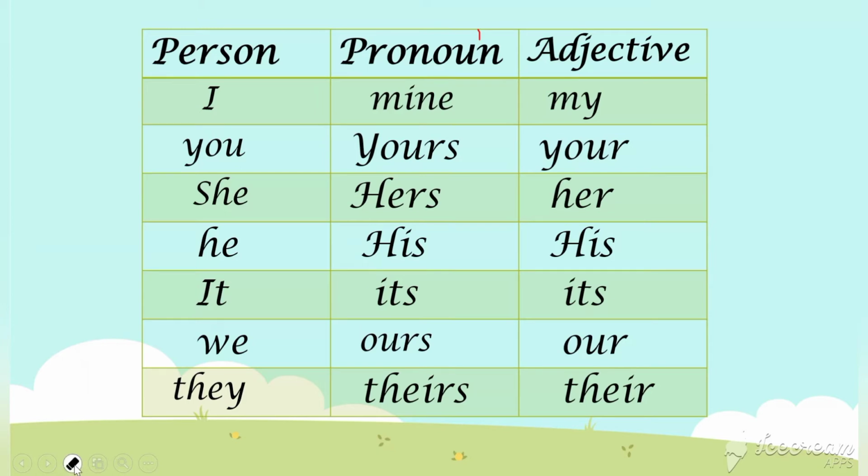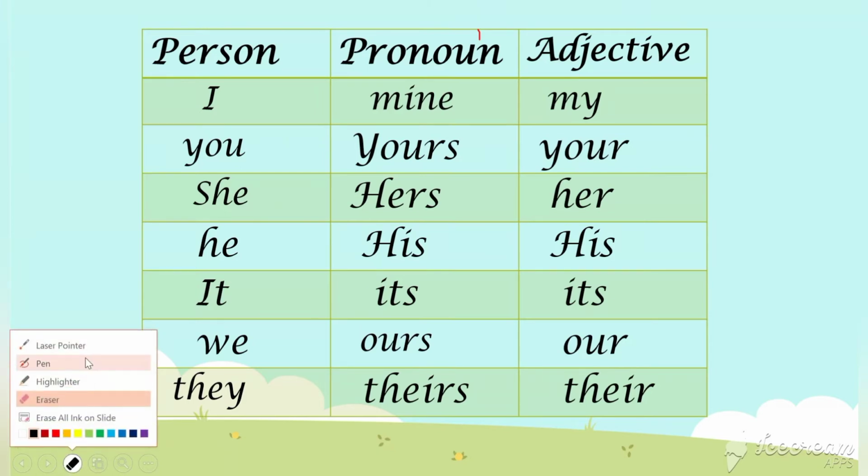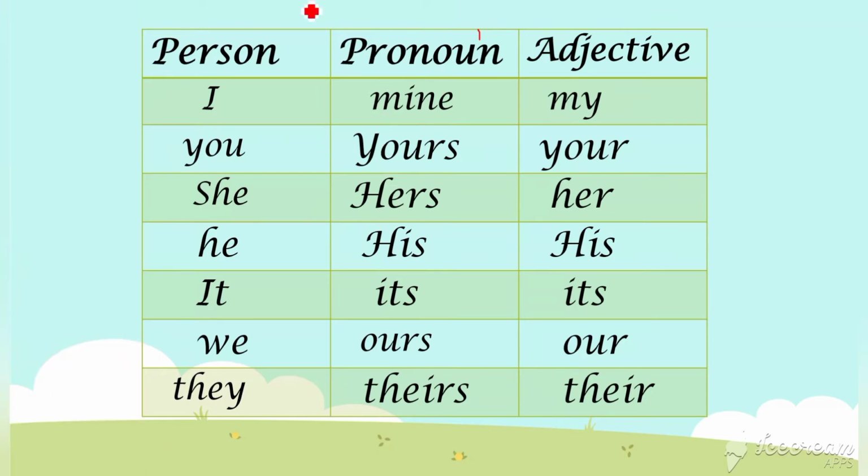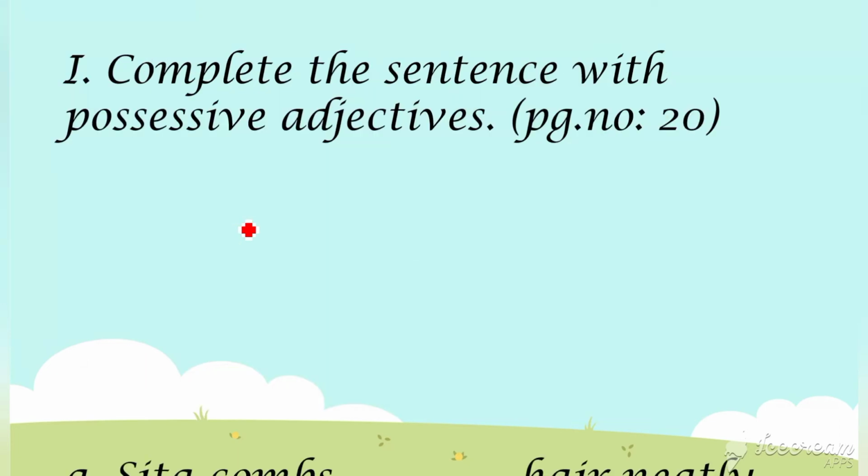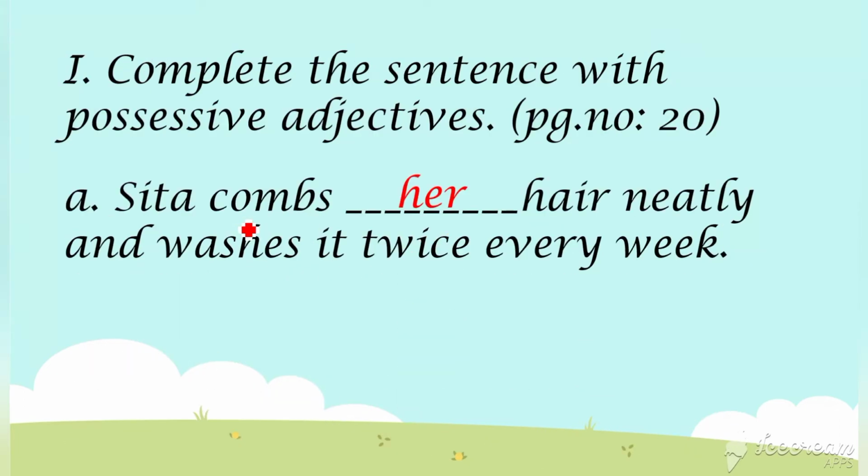Let me show you. Already in the last class I have pointed it out, right? So this is what you have to write near that: first singular, second singular, third female. It's given in your book, on page number 19. If you write using these words, you can find out. That's why I have given it. See here in the exercises. Sita is a what? Sita is third person female. That's why we have to give her. Like that we can find out.